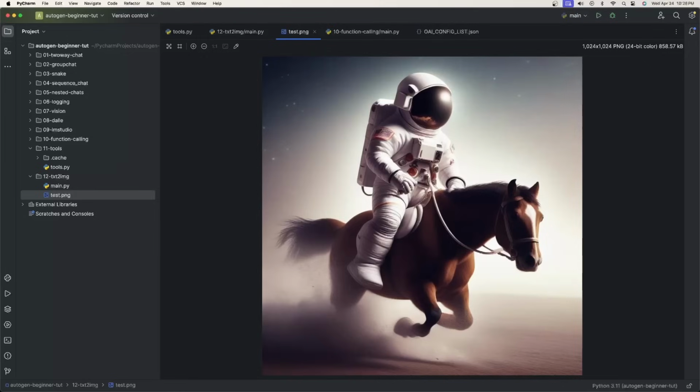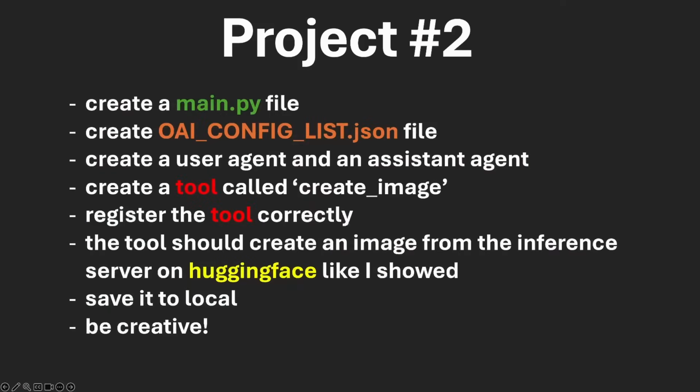And this is something called an inference server. Of course, this was free. They do have dedicated servers that you might want to use for production, but this was free just for us to use for development.